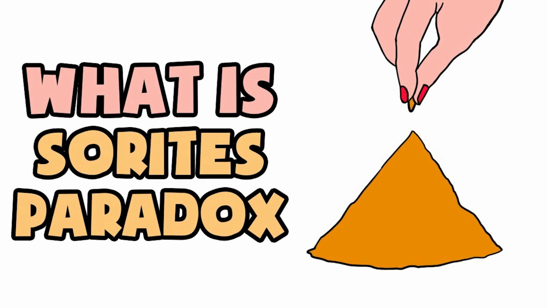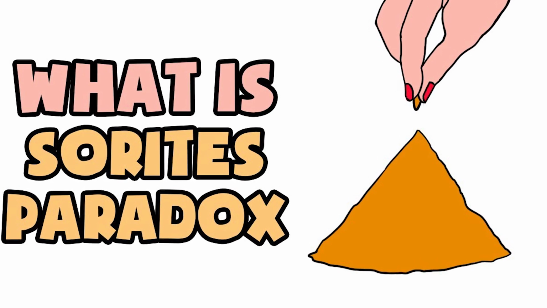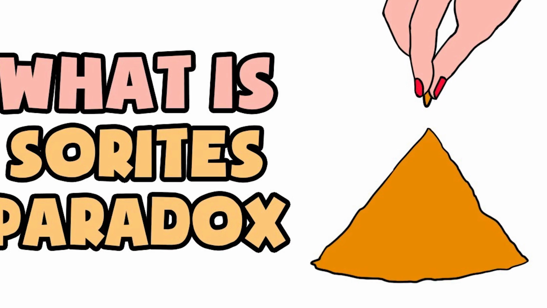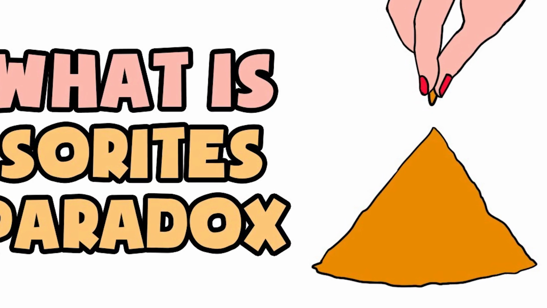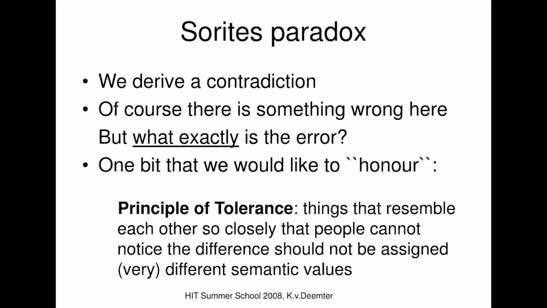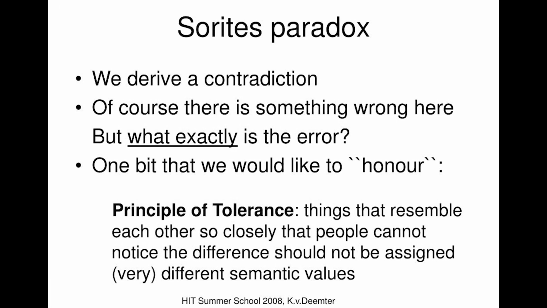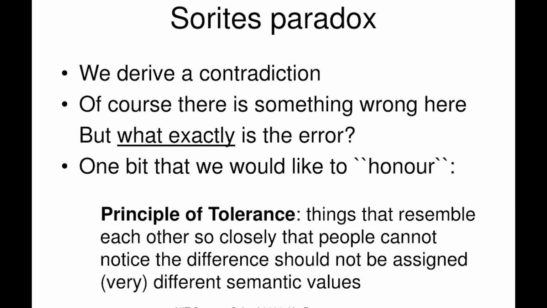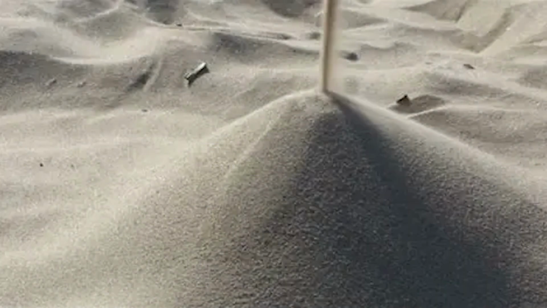The Sorites Paradox exposes a major challenge in philosophy and logic: how to deal with vague predicates. Unlike precise mathematical definitions, many concepts in language are inherently fuzzy. There's no clear number of grains at which a heap becomes or stops being a heap. Modern philosophers and logicians have approached the problem in several ways.